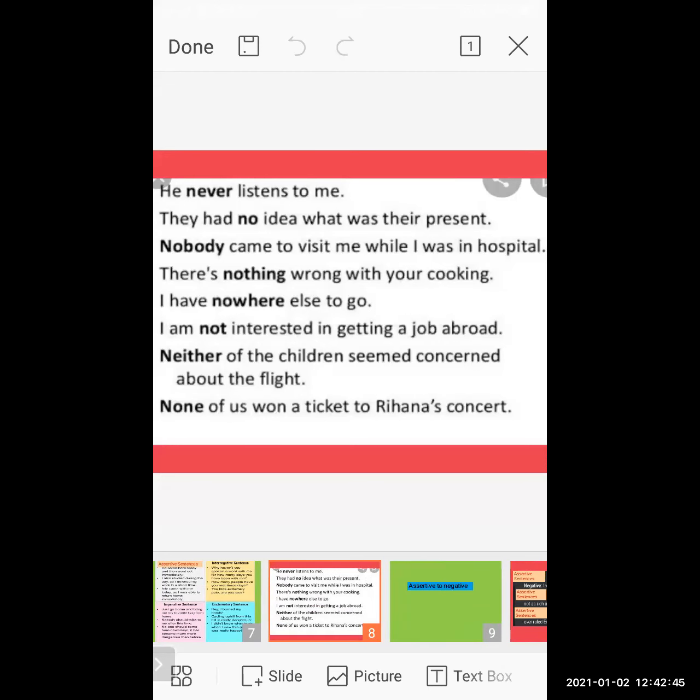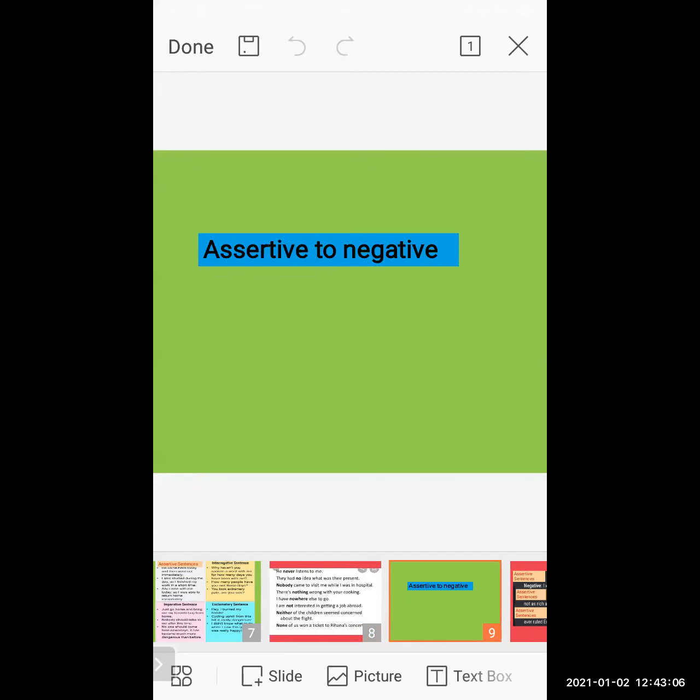Okay, so here, students, we are talking about types of sentences and their uses, and we have seen the examples also. Now we have to see how we do sentence transformation. The first topic is assertive to negative. Now we have to transform sentences from assertive to negative.